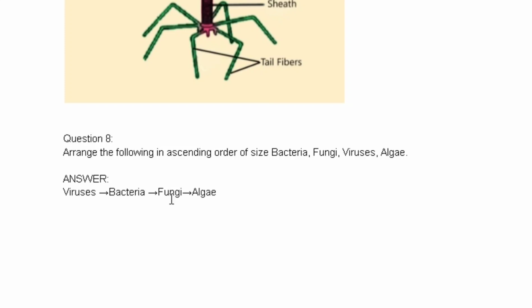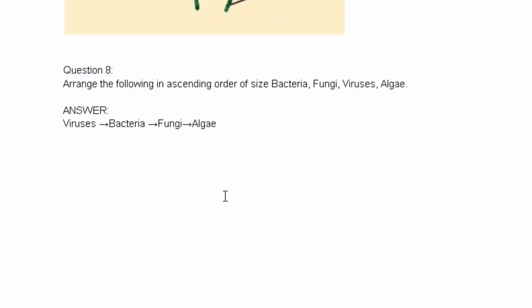Then bigger than bacteria is fungi, which is approximately 10 micrometers to 100 micrometers. And the last, the biggest of these four, is algae, which is approximately of size 10 micrometers to 100 micrometers. So students, these are all the notes which are given at the end of the chapter.